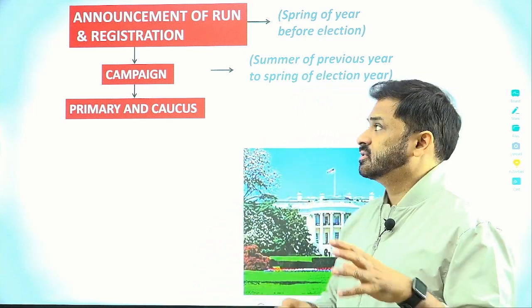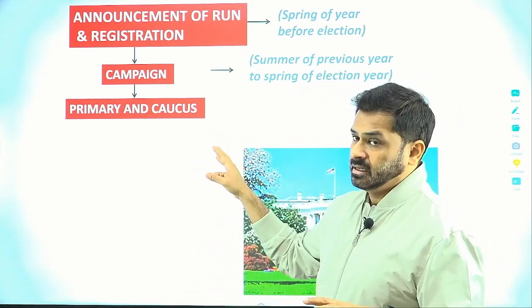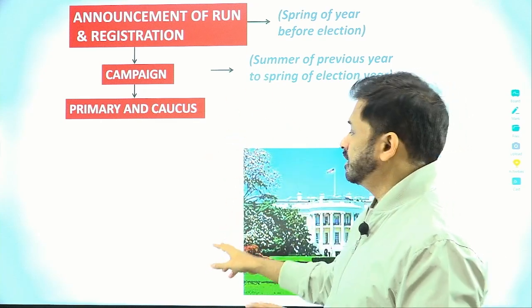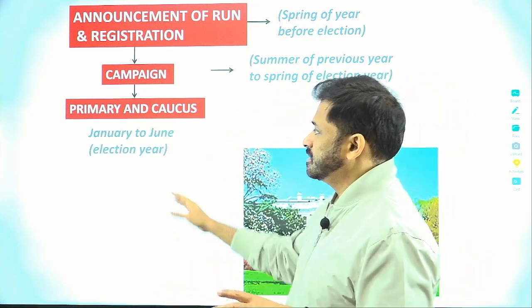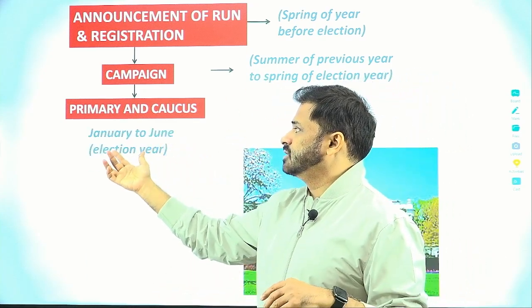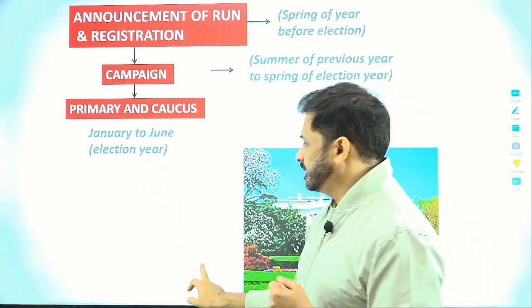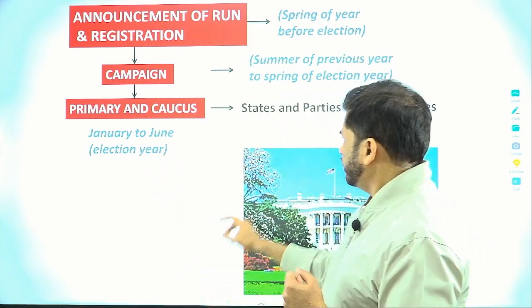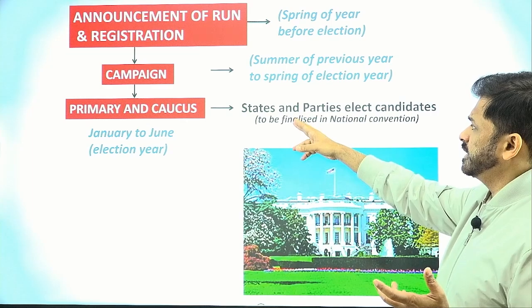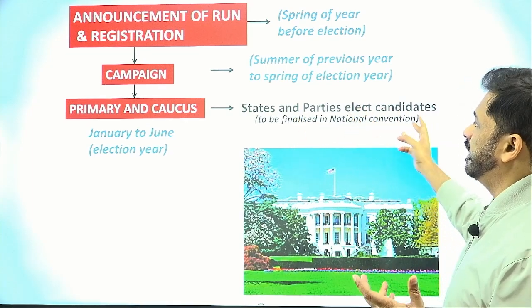What happens in the primary and the caucus, we will see in detail afterwards. Right now we are just looking at the steps in the US presidential election. This happens from January to June of the election year, where the states and also the parties are electing their candidates.